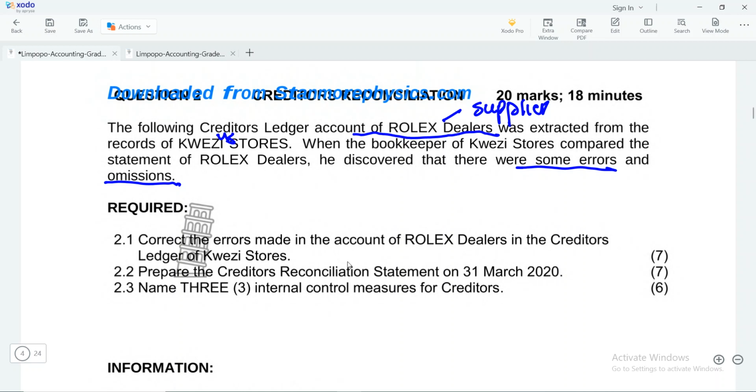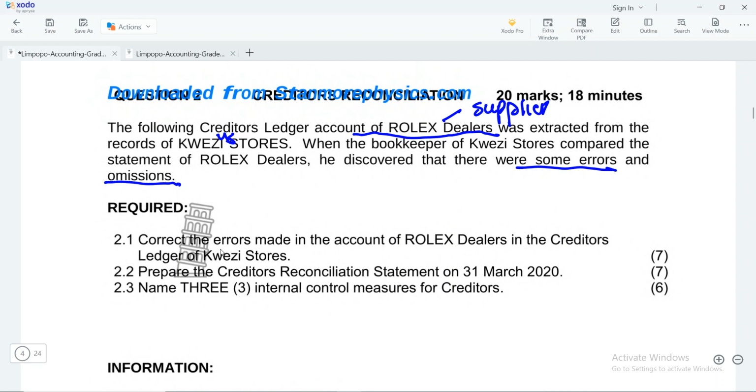Okay, so now remember, the main aim of doing a reconciliation process is to make sure that the balance of the account on the statement that comes from the supplier is the same as the balance of the account that is prepared by us in the ledger. They should all be the same. Okay, why? Because they are prepared using the same information.